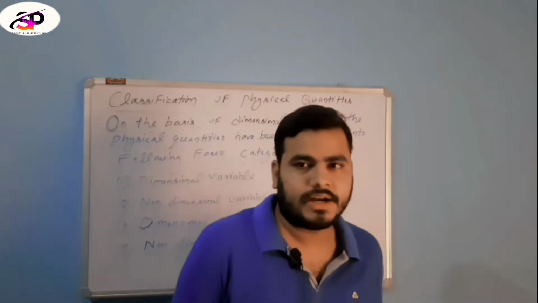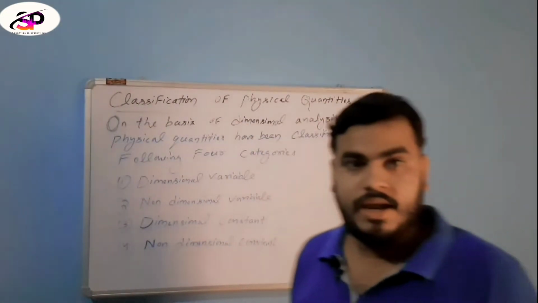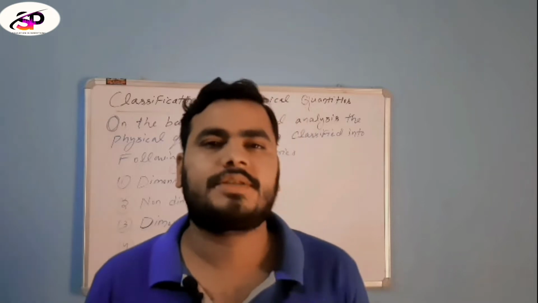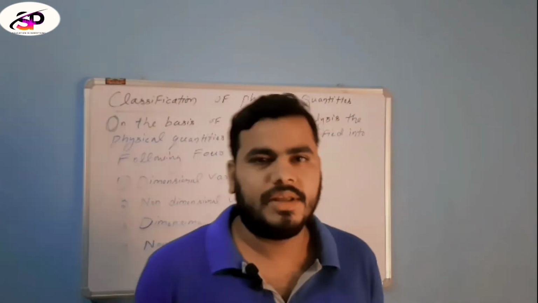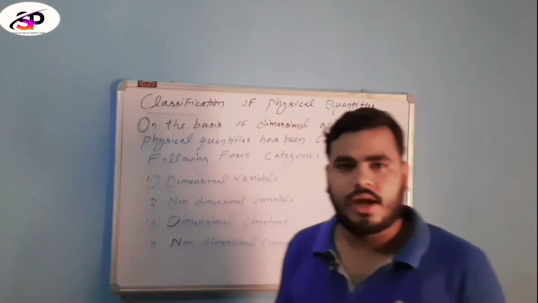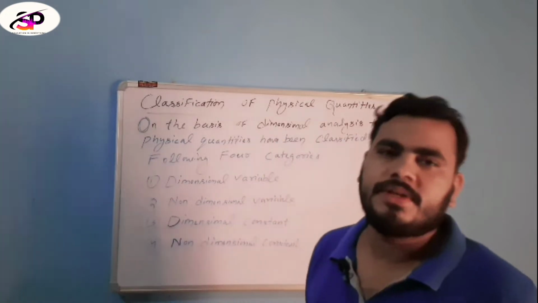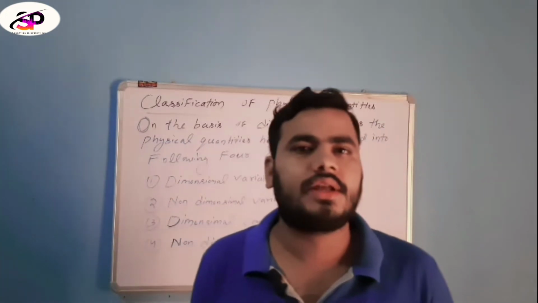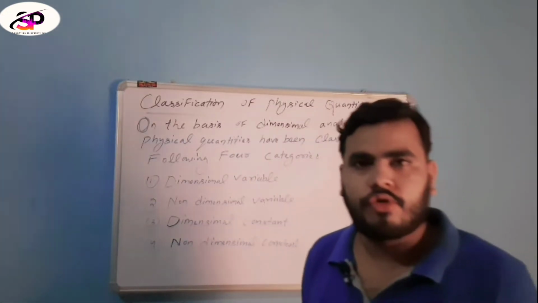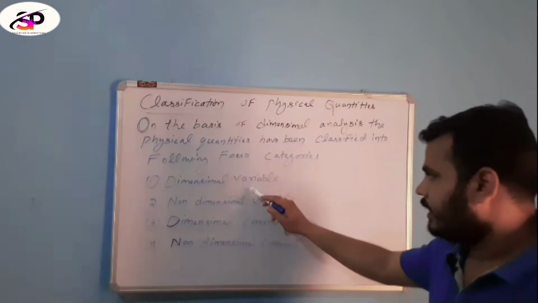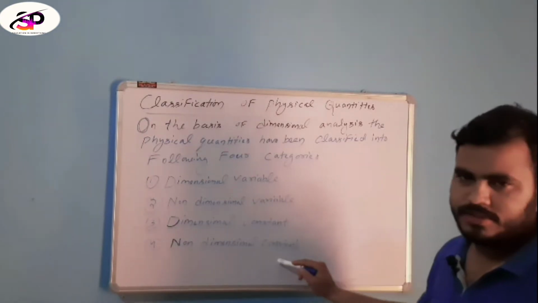So today I start my topic with classification of physical quantities, the principle of homogeneity, and also the uses of dimensional analysis. Now I shall teach about classification of physical quantities on the basis of dimension and dimensional formula. Physical quantities have been classified into the following four categories: dimensional variable, non-dimensional variable, dimensional constant, and non-dimensional constant.